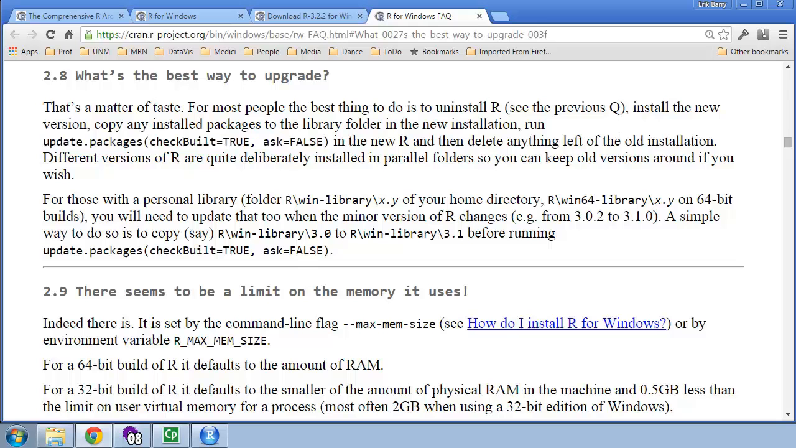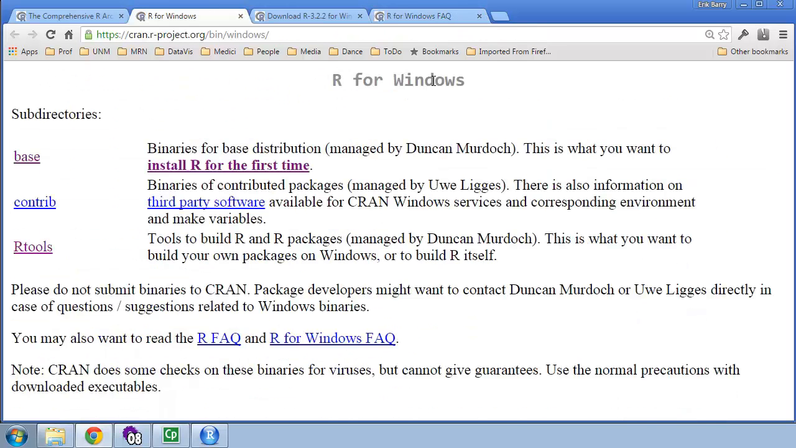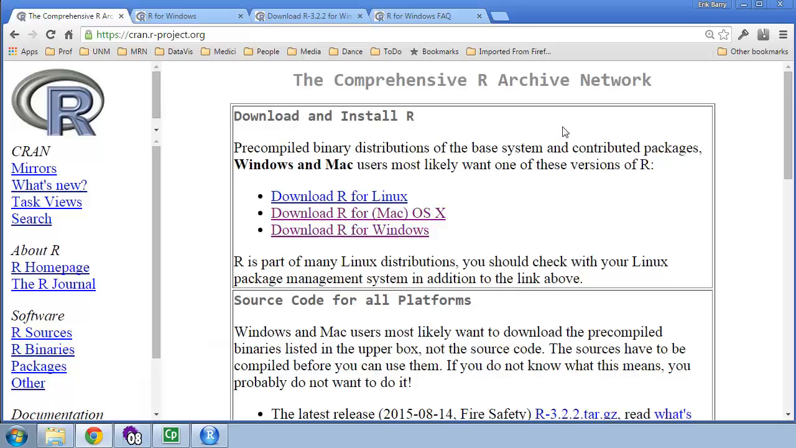All right, let me go back to my instructions here. Okay, then delete anything left in the old installation. All right, I already did that before. And so now we're all done. That's the quick and dirty way to update R, and it's really just a matter of following instructions, though I wish I had someone to point out these instructions to me when I first started.